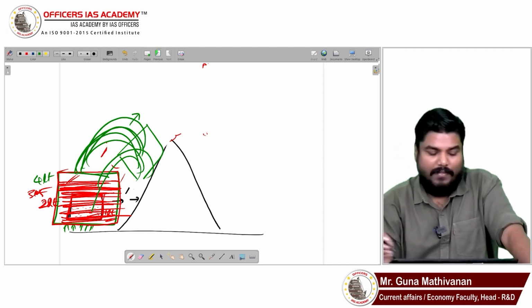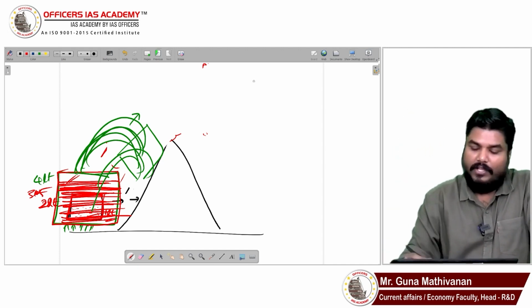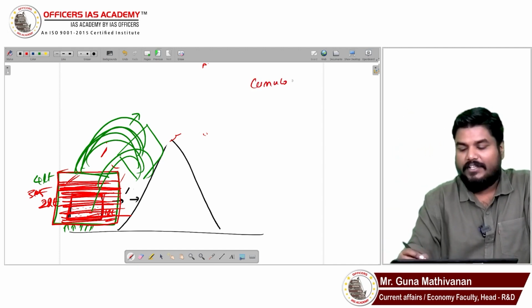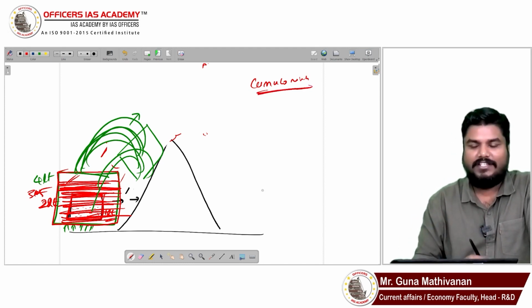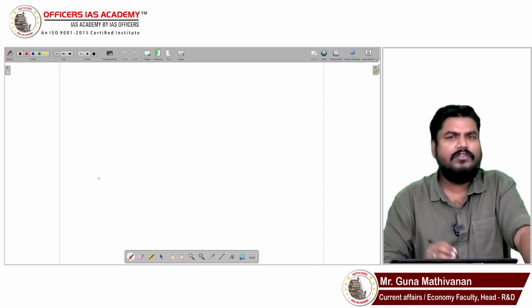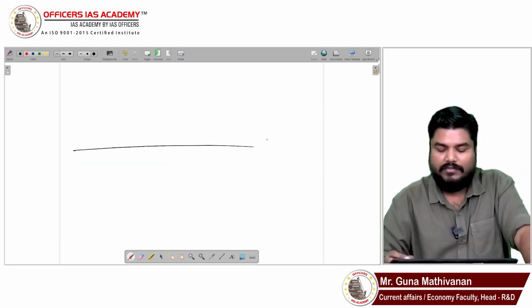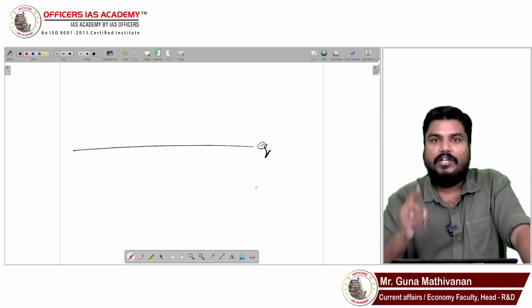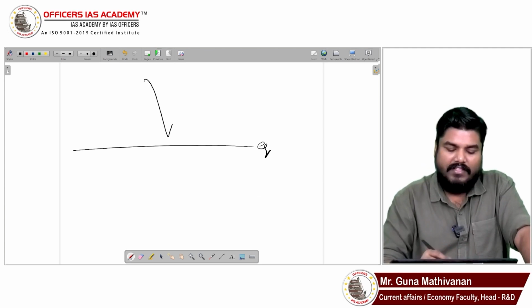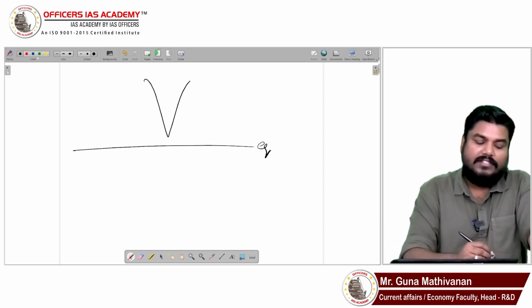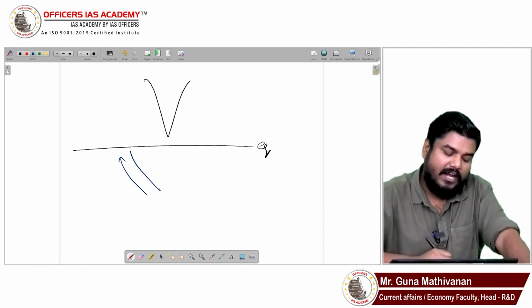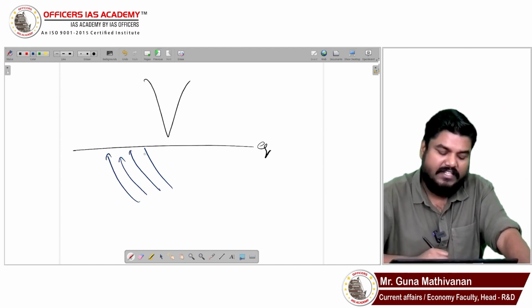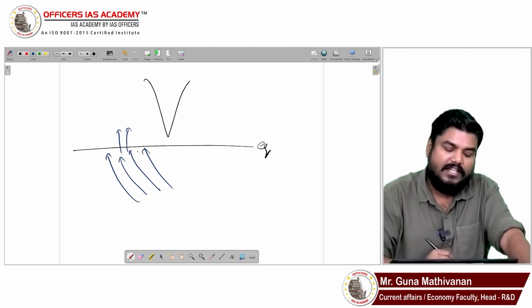Right? So cumulonimbus clouds will be formed during a cloudburst situation. You all will be having an idea about monsoon. So here we have the equator. During summer season, we will be having the southwest monsoon. So during southwest monsoons, the wind from the southern hemisphere will be crossing the equator.